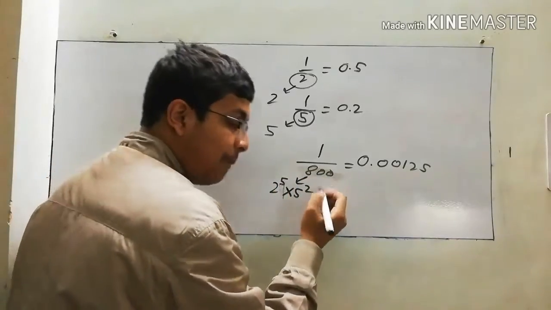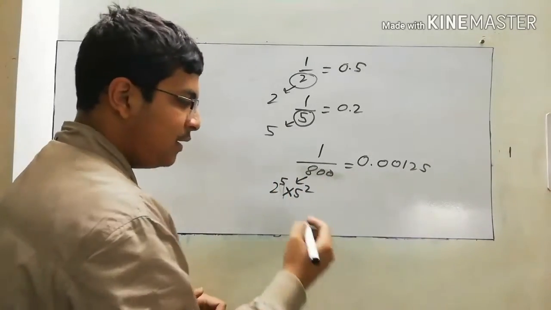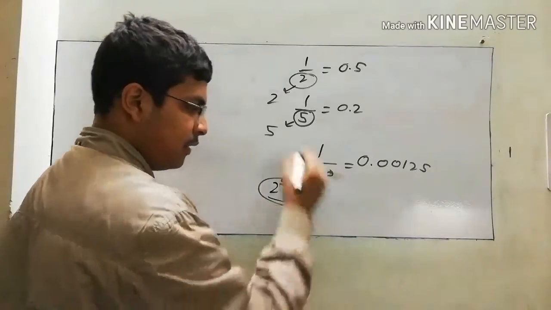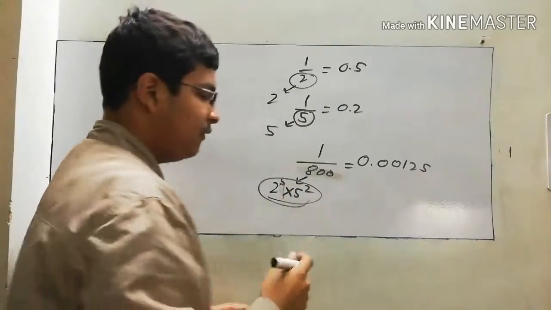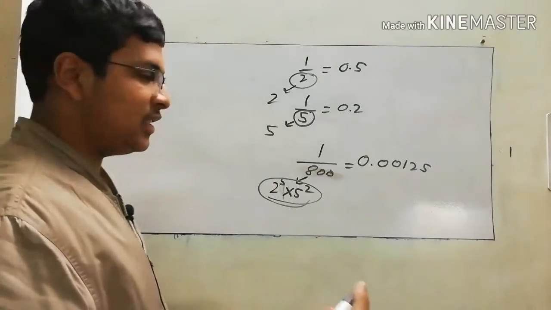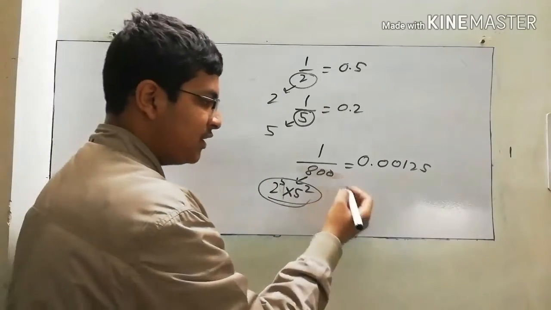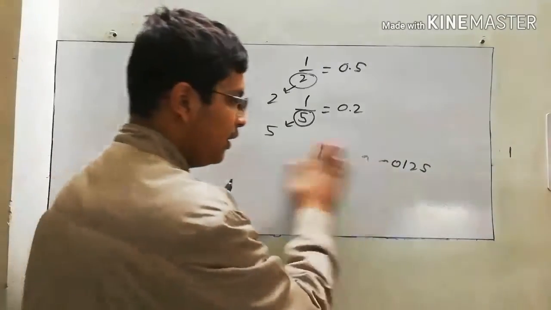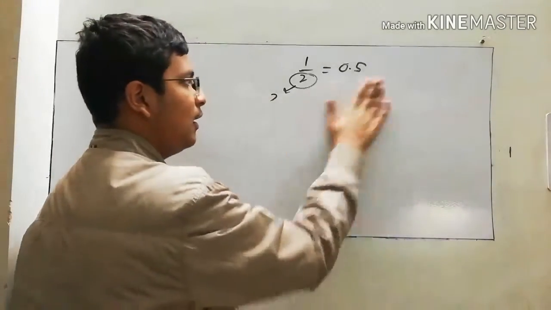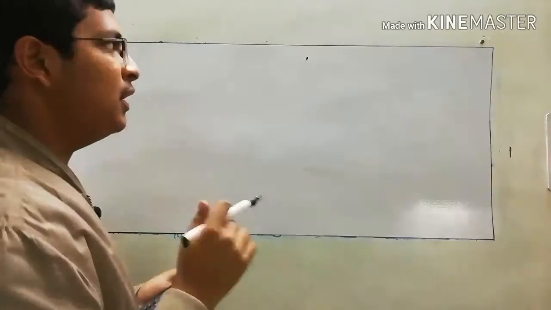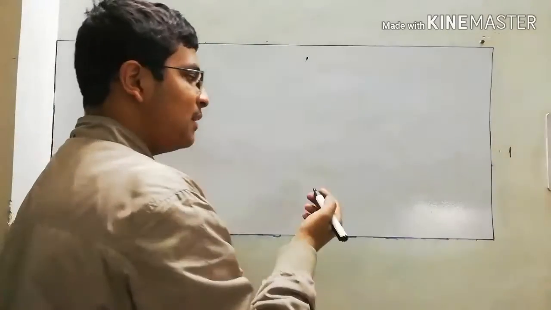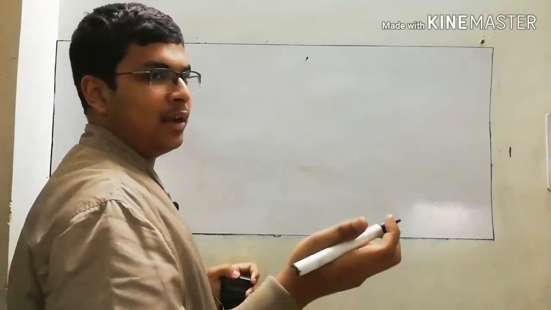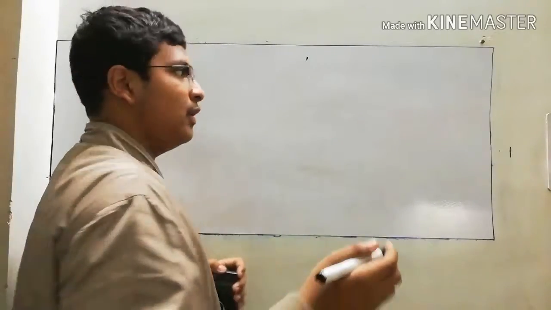This is a multiple of only the prime numbers 2 and 5. Its prime factorization gives only 2 and 5 as its factors. So these numbers will never recur, because any number with its base as a multiple of only 2 or 5 will never recur.